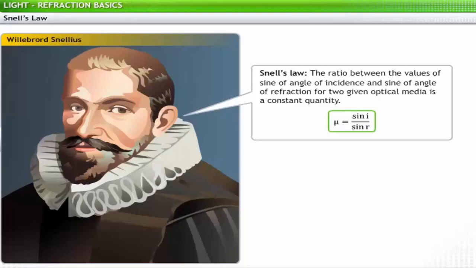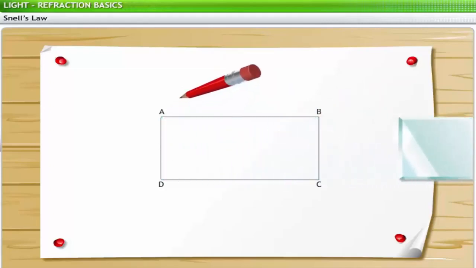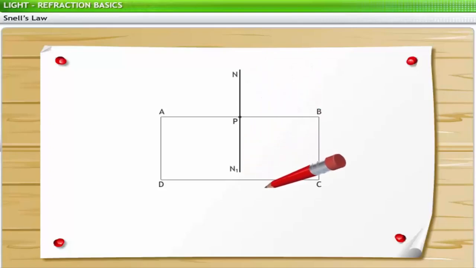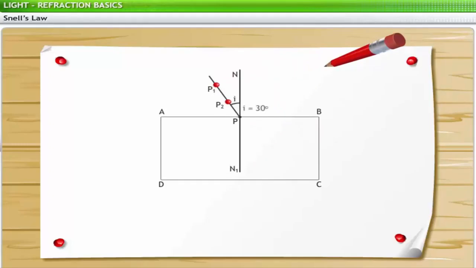Snell's law can be verified through an experiment using a glass slab, a white paper, and some pins. For this experiment, we put a glass slab ABCD on a white paper and fix this paper on a wooden board. Next, we mark the boundary of the glass slab with a sharp pencil and then remove the slab. Then we mark a point P on side AB and draw a normal NPN1. In the next step, we fix two pins, P1 and P2, at an angle of 30 degrees to the normal